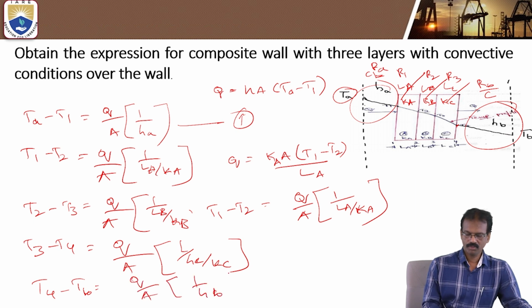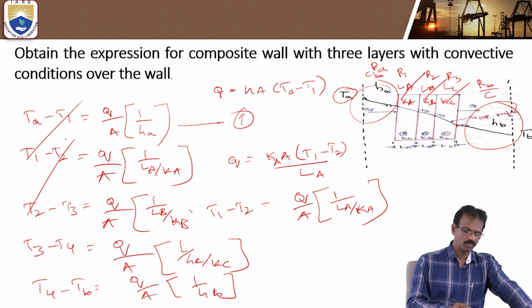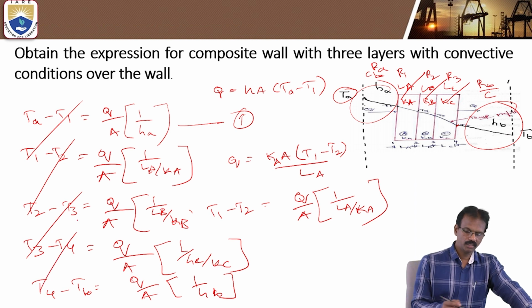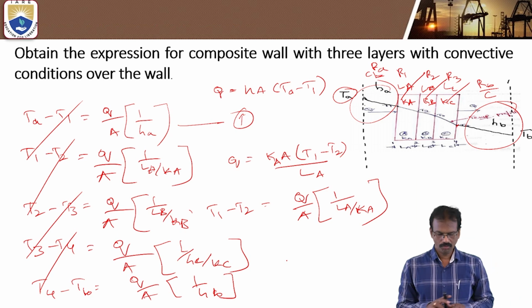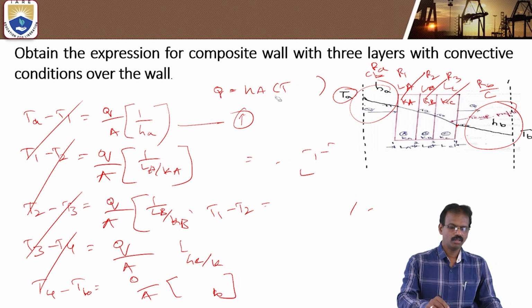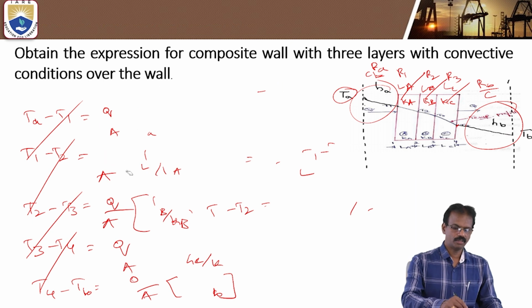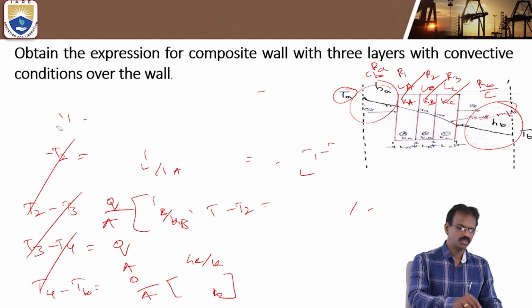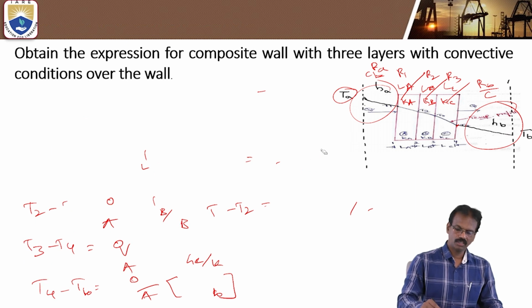Okay, so if you add these, minus T1 plus T1 will be cancelled, minus T2 plus T2 cancel, minus T3 plus T3 cancel, T4 cancel. So finally the temperature difference is Ta minus Tb. Finally you will get this formula if you add these. That is the rate of heat transfer in the composite slabs. The final formula you can see here also.